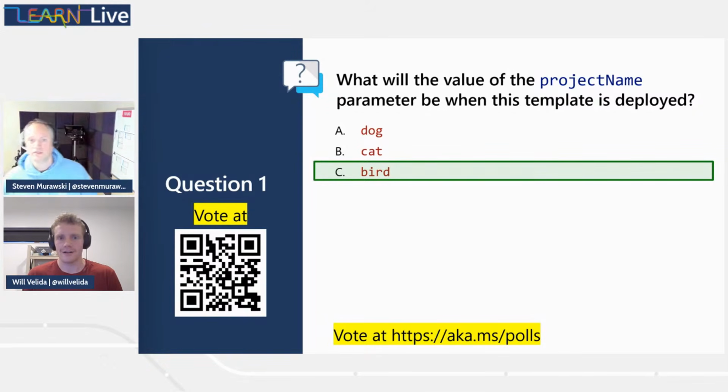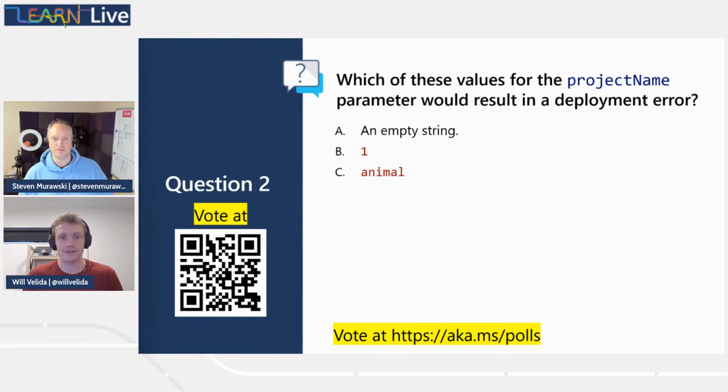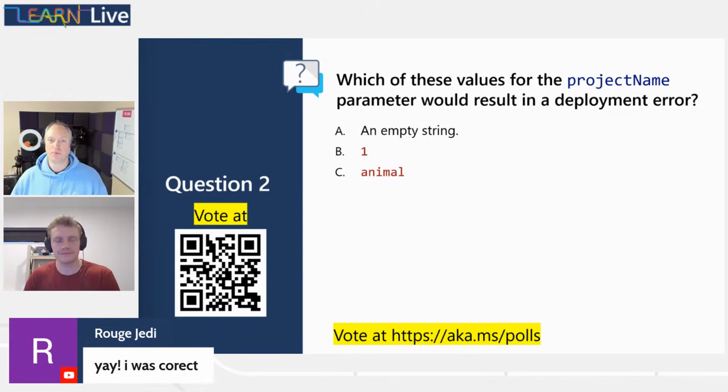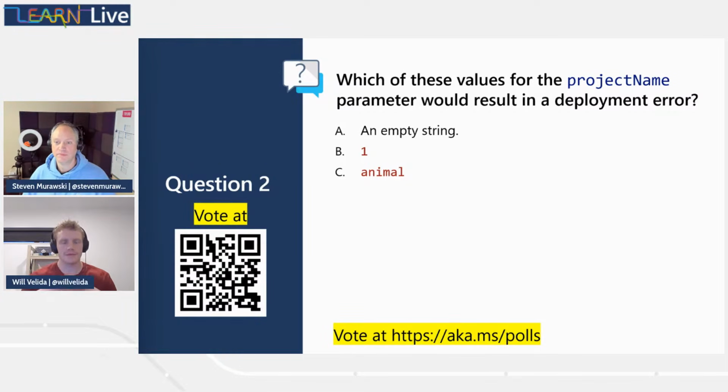All right. Great. On to the next question. Let's look at the next one. You read the last one, I'll read this one. Which of the values for the project name parameter would result in a deployment error? A, an empty string. B, 1. Or C, animal. So head over to aka.ms/polls and chime in with an answer. And Will, what are you thinking here?